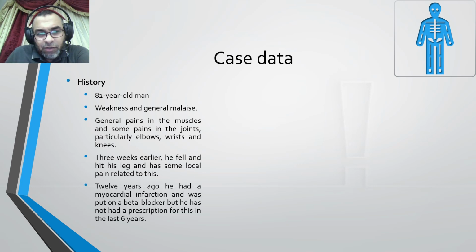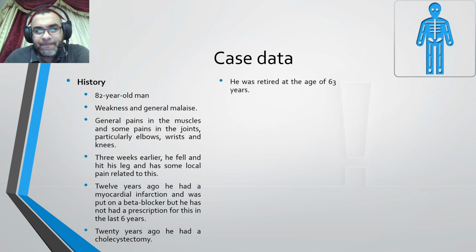12 years ago, he had a myocardial infarction and was put on beta blocker, but he had not had a prescription for this in the last 6 years. So he received treatment for only 6 years and stopped 6 years ago. 20 years ago, he had a cholecystectomy operation. He was retired at the age of 63 years, so around 20 years post-retirement.